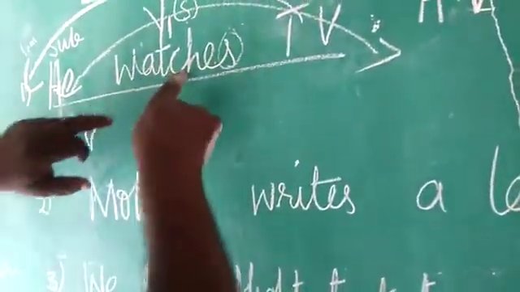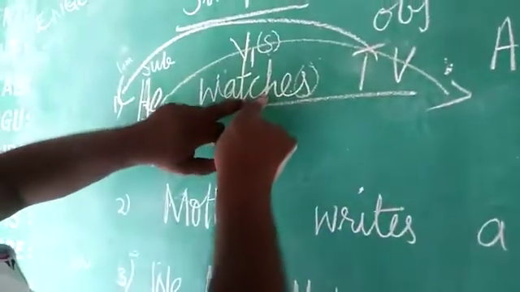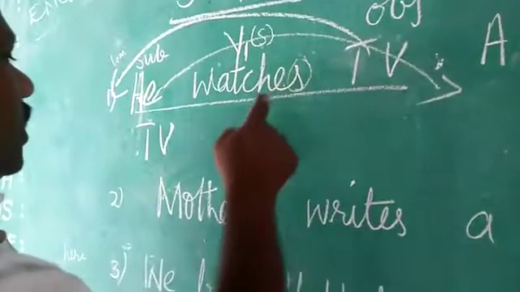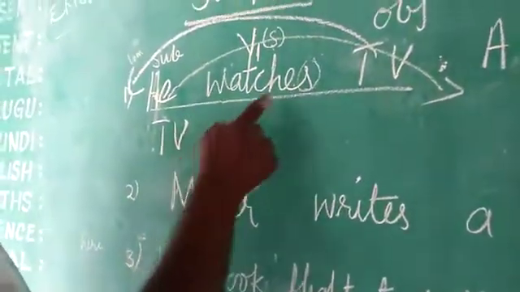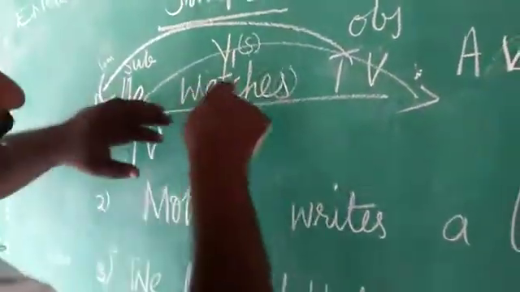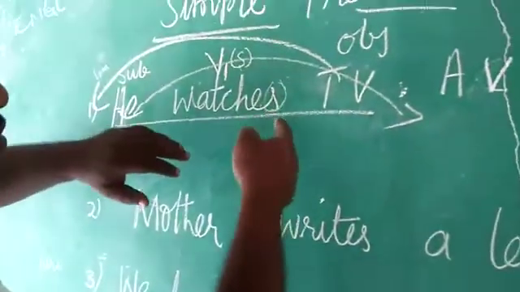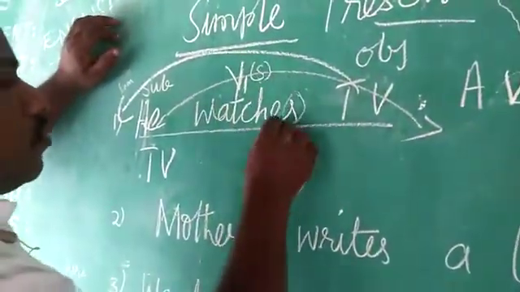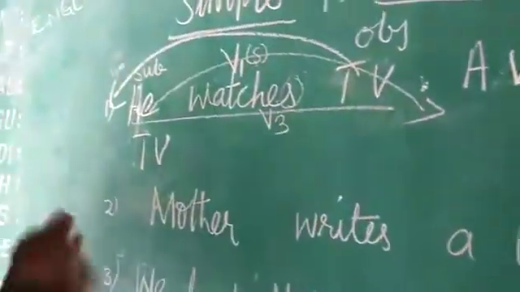And what form are you having here, children? V1 with S form. Whenever you are changing active voice to passive voice, children, the V1 form will change into V3 form. That you have to remember.